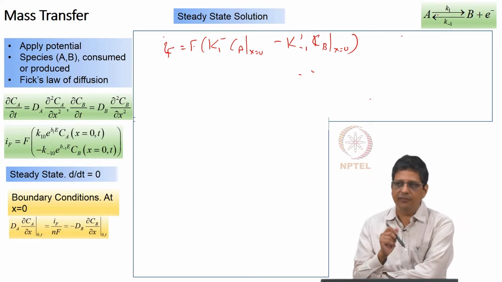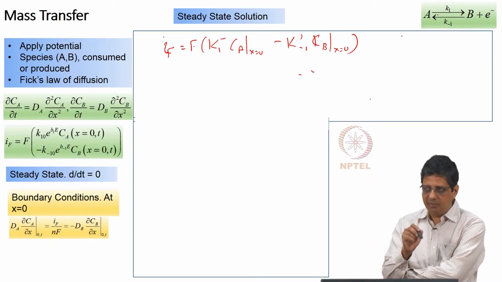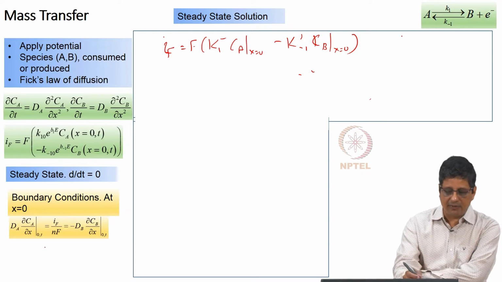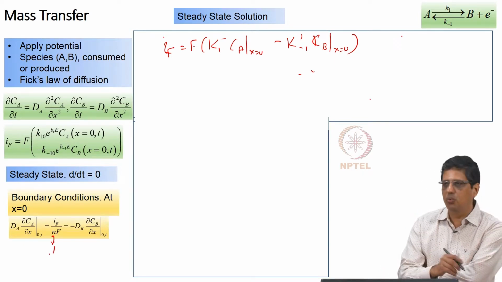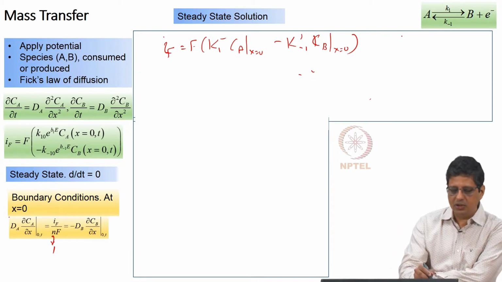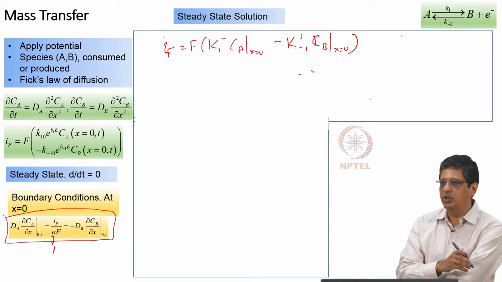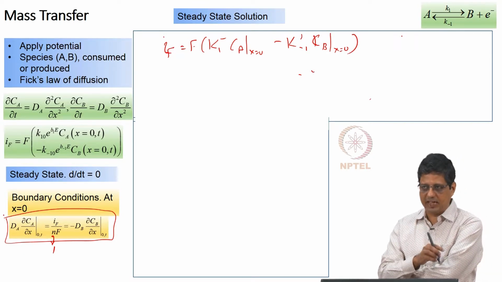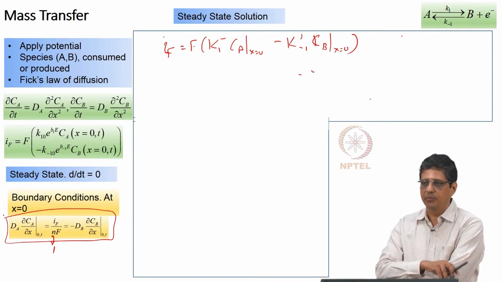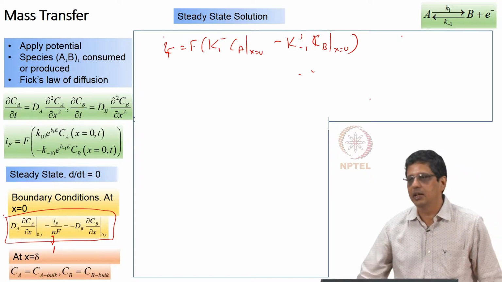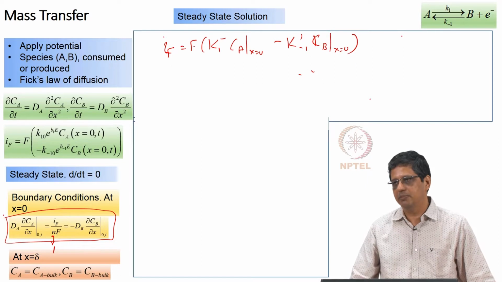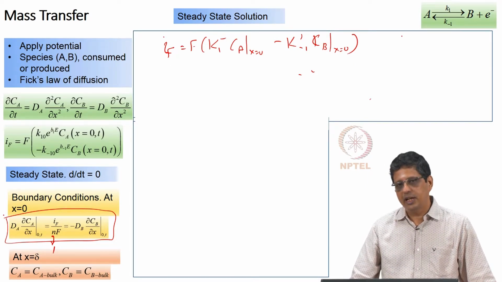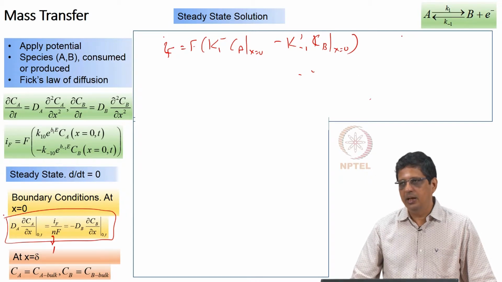So, that is given by IF over nF, IF is the Faraday current divided by Faraday constant, and n here is the number of electrons as per the reaction, it is going to be 1 here. So, this is one boundary condition. At x equal to 0, we relate the Faraday current to the flux. Second boundary condition is at x equal to delta, concentration of A is same as bulk, concentration of B is same as bulk. So, second boundary condition is given in a simple expression. First boundary condition basically relates the flux of A and B at the electrode surface to the Faraday current that is measured.